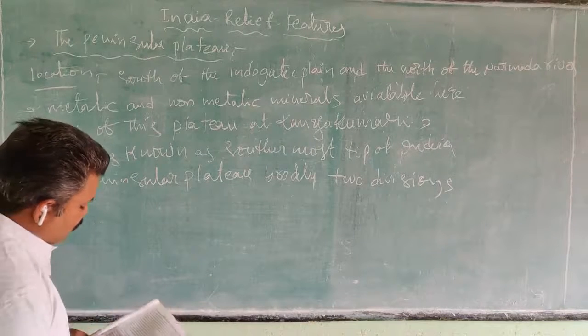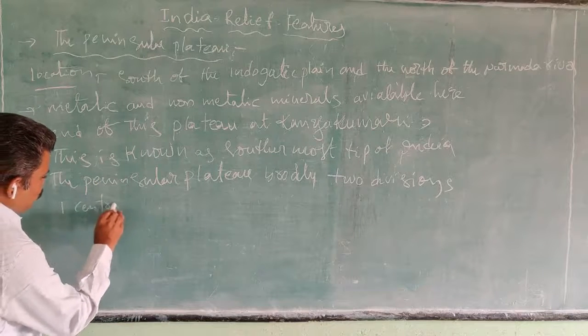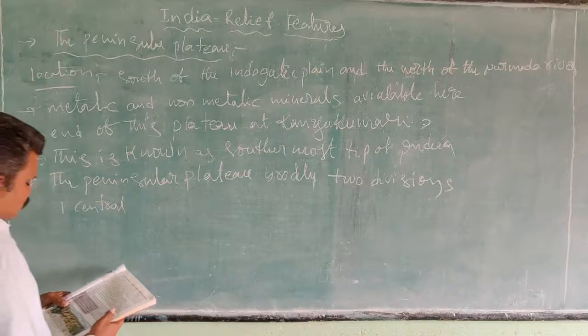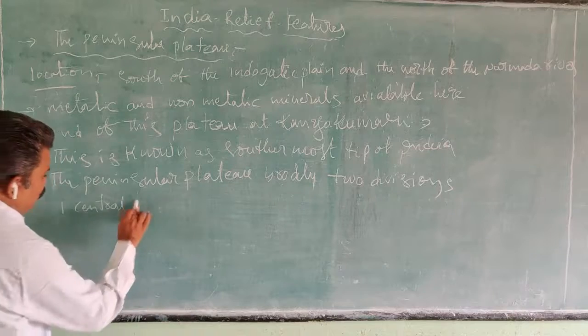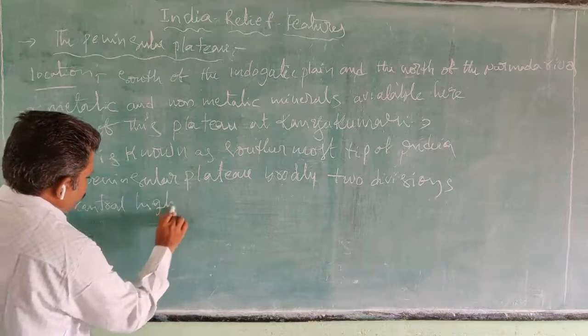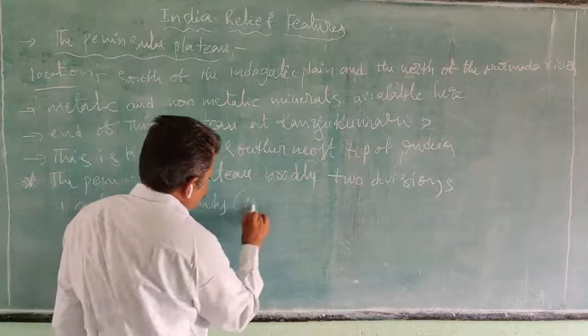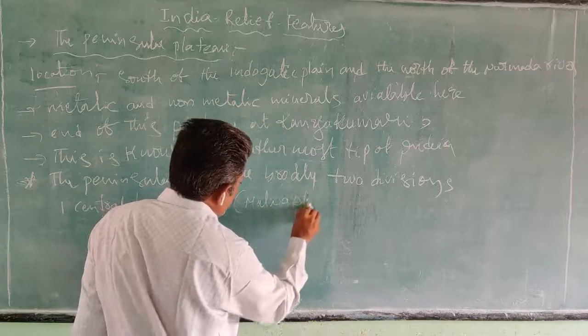One is the Central Highlands, the Malwa Plateau.